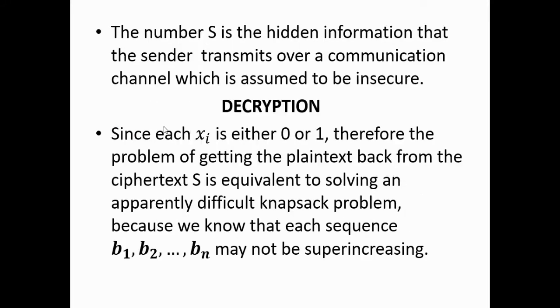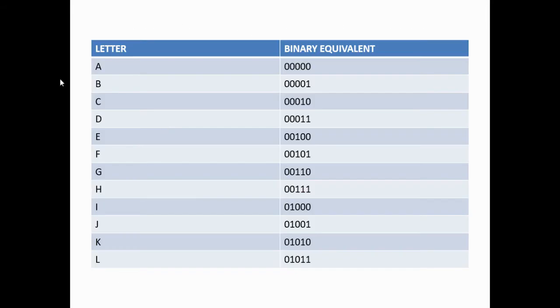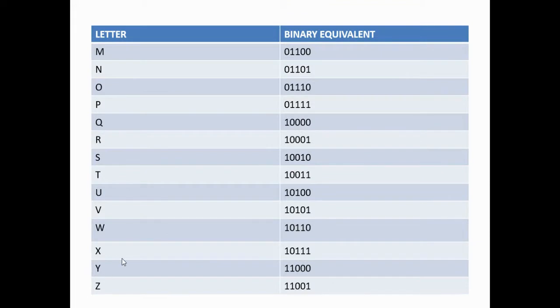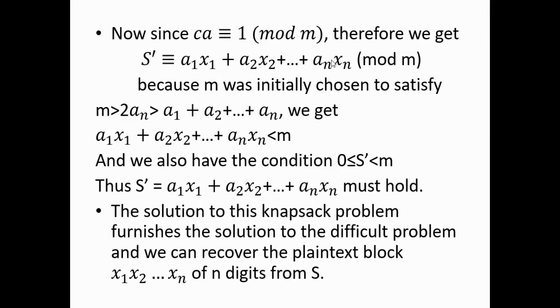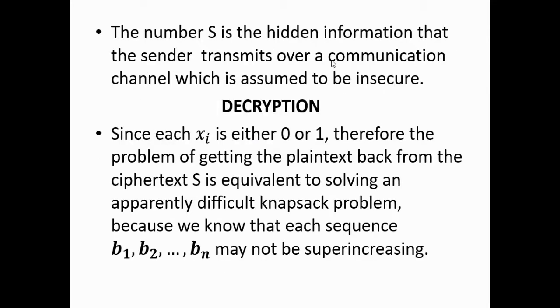Let me show you this table of binary equivalents. The alphabets A to Z are written with their binary equivalents. For M, the binary equivalent is 0, 1, 1, 0, 0. Let's come back.